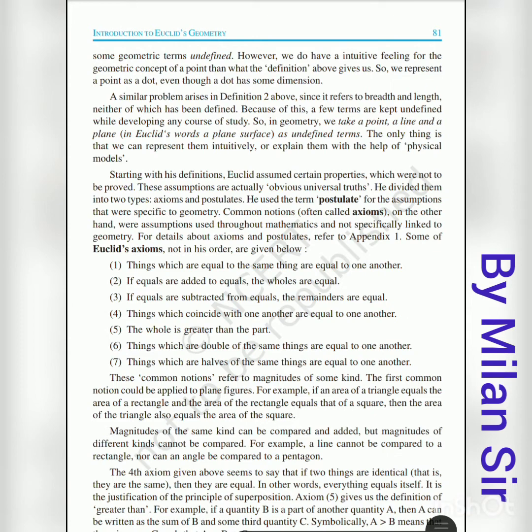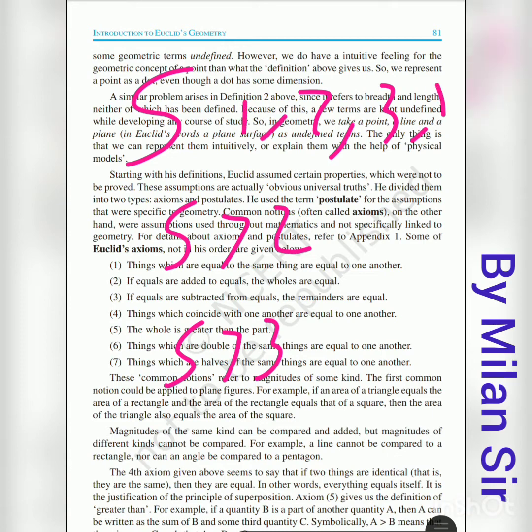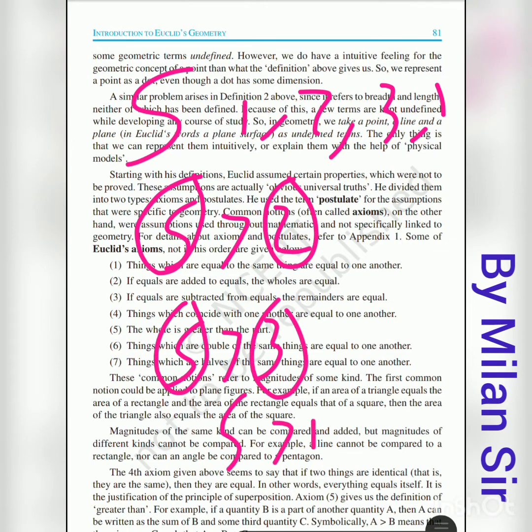Okay, the whole is greater than the part. If I make 2 parts of 5, 2 and 3, then definitely 5 is greater than 2 and 5 is greater than 3. That means the whole is greater than its parts. You can make many parts, for example 1 and 4, but all the parts are less than the whole. 5 is greater than 2, 3, 1, and 4.